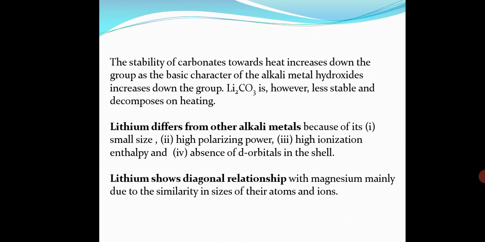Next, the stability of the carbonates towards heat increases down the group as the basic character of the alkali metal hydroxides increases down the group. Li2CO3 is however less stable and decomposes on heating, giving Li2O plus CO2. So it becomes more and more stable down the group. Li2CO3 is the least stable; Na2CO3 and K2CO3 do not decompose on heating to give Na2O plus CO2, understood?